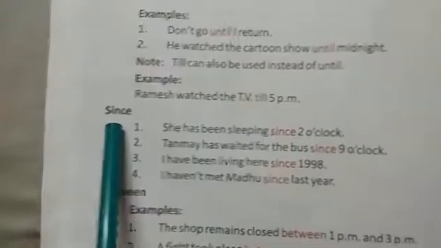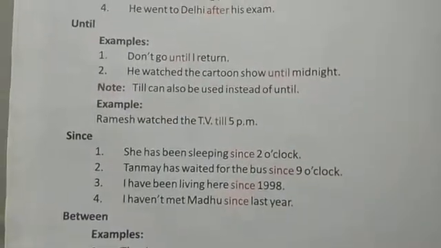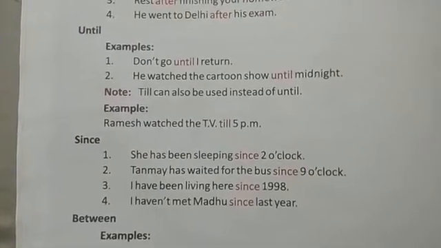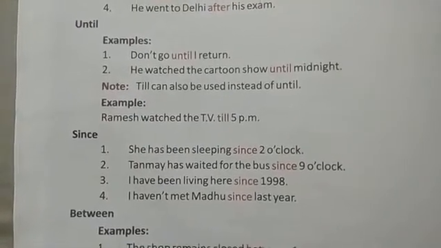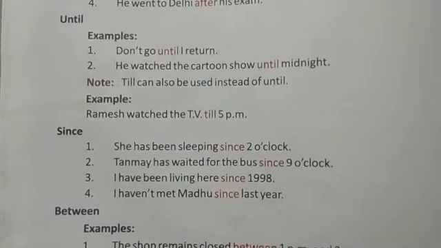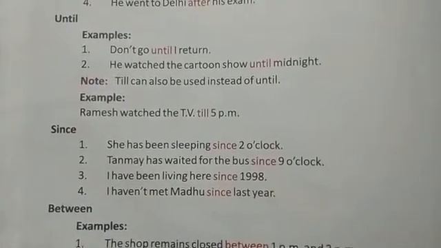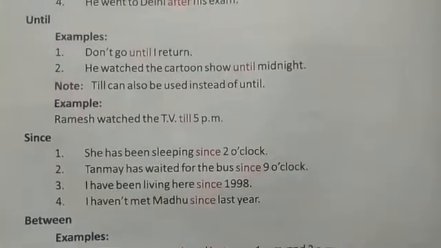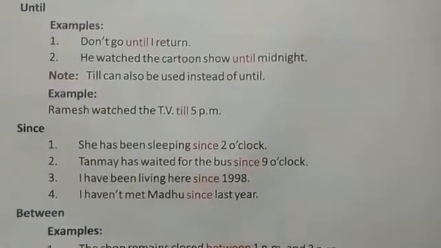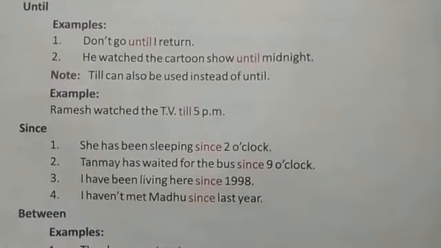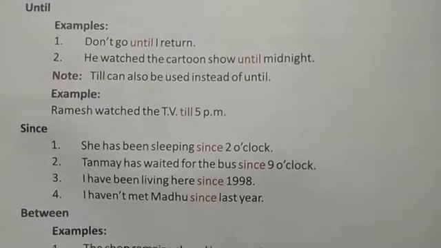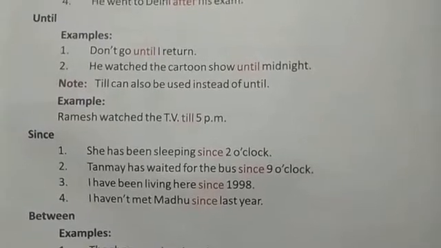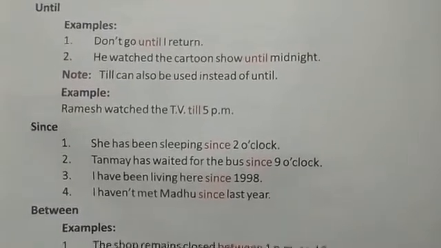Now the next preposition is since. What do you mean by since? The time period between a time in the past until the present. So whenever we are talking about any kind of activity which started in the past and is still going on in the present, we will use the preposition since. She has been sleeping since 2 o'clock. It means she started sleeping in the past and she is still sleeping. So we will use the preposition since.